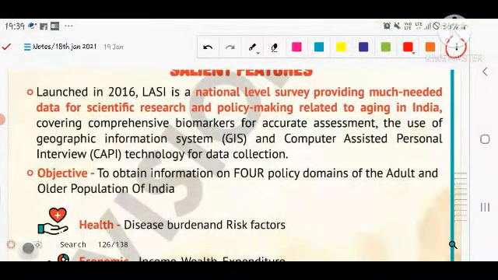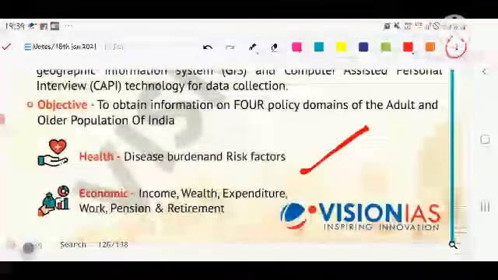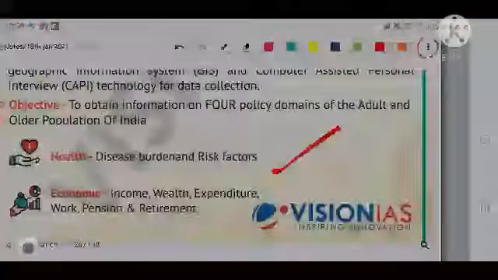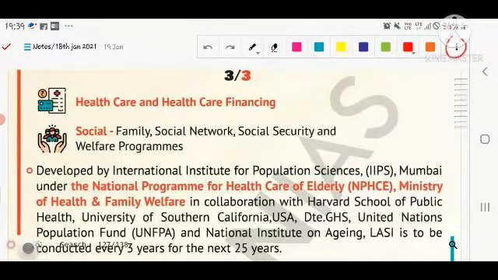LASI is a national level survey providing much needed data for scientific research and policy making related to ageing in India, covering comprehensive biomarkers for accurate assessment, the use of geographic information systems, and computer assisted personal interviews, technological tools for data collection. What is the objective then? The objective covers the policy domains of the ageing and older population of India. Health means disease burden and risk factors, including economy, income, wealth, expenditure, work, pension and retirement. We can help in these regards. Health care and health financing could be given to the people so that their vulnerability can be reduced. Socially, family, social structure, social security and welfare programs are designed through this type of study.